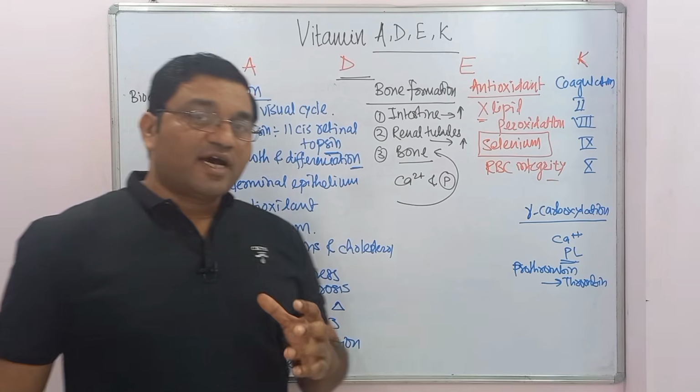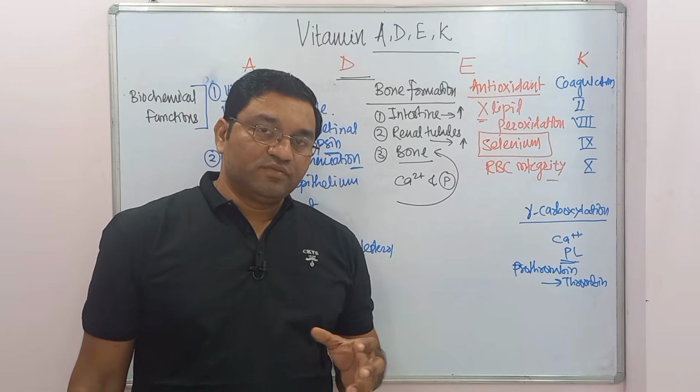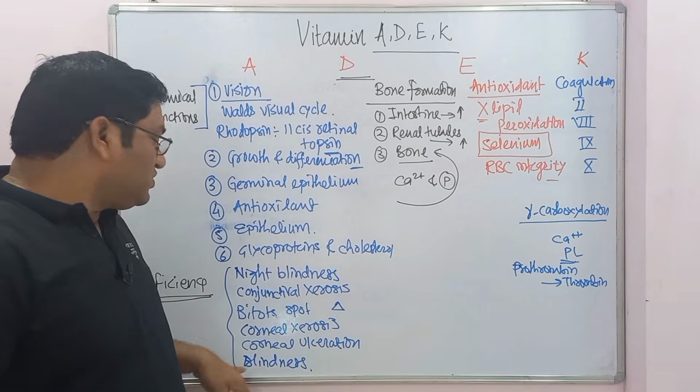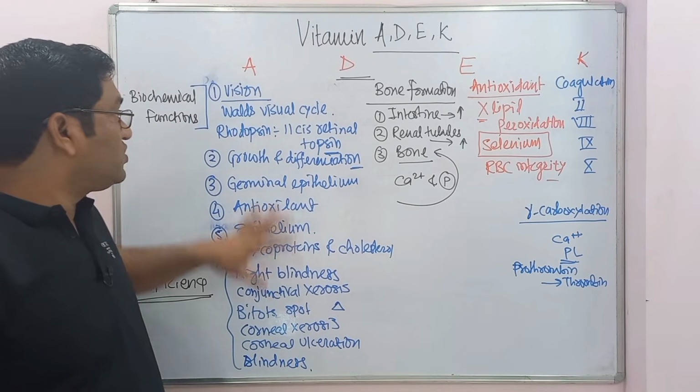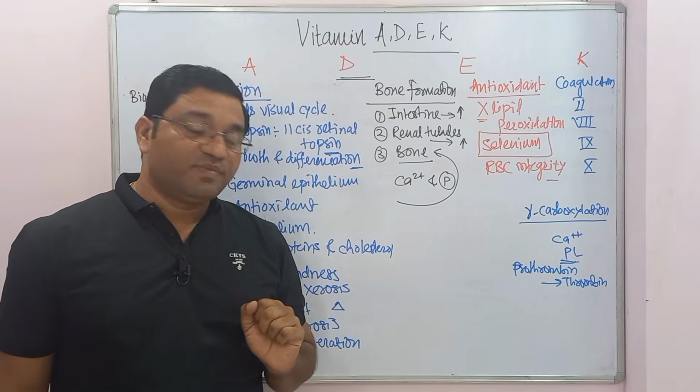Also it causes hyperkeratosis on the skin. Vitamin A deficiency causes hyperkeratosis on the skin. So this is an important manifestation of vitamin A deficiency.